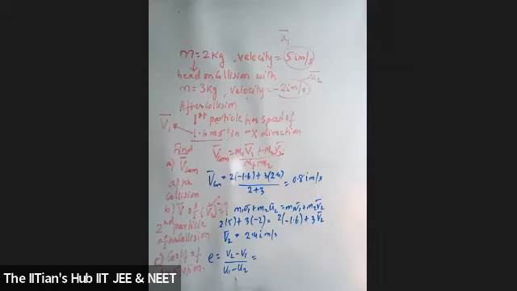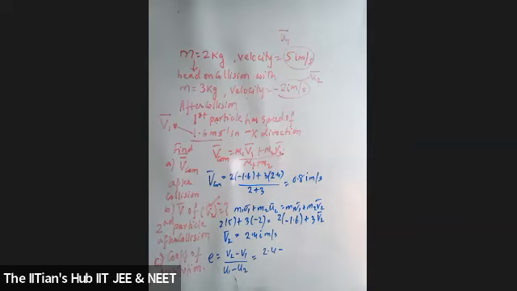Then what is V2? 2.4, minus what is V1? 1.6, isn't it?